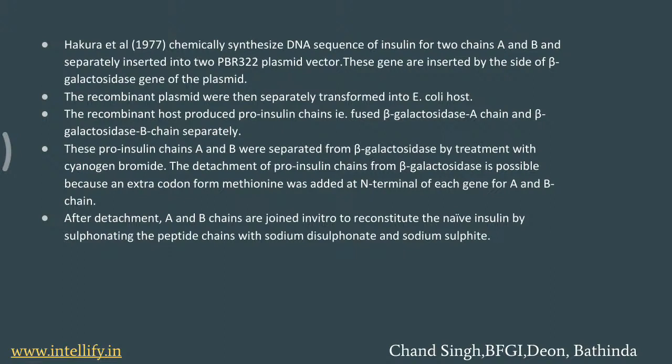So next is the proinsulin chain A and B separated from the beta galactosidase. That is, I told you that it is the side gene that is present with the gene of the insulin producing gene.